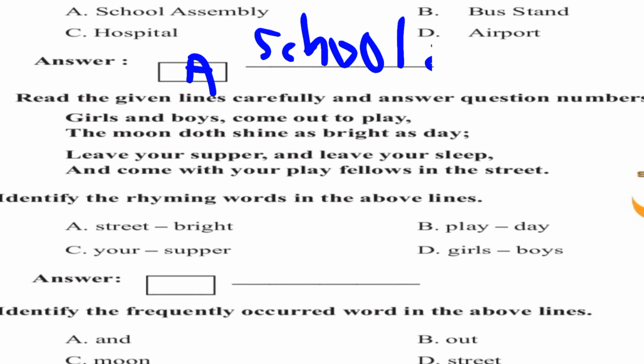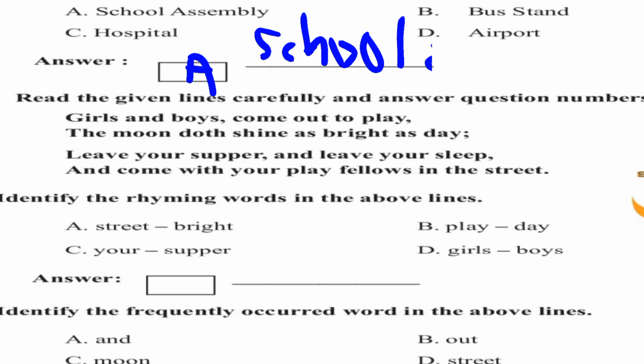See here, identify the rhyming words in the above lines. Before you identify rhyming words, you must know the meaning of rhyming words. I'll tell you, rhyming words are the words that have the same ending sound. Check which words have the same ending sound. Usually rhyming words come at the end of each line. Just check each line of this poem and then find out the rhyming words. Let me do it for you.